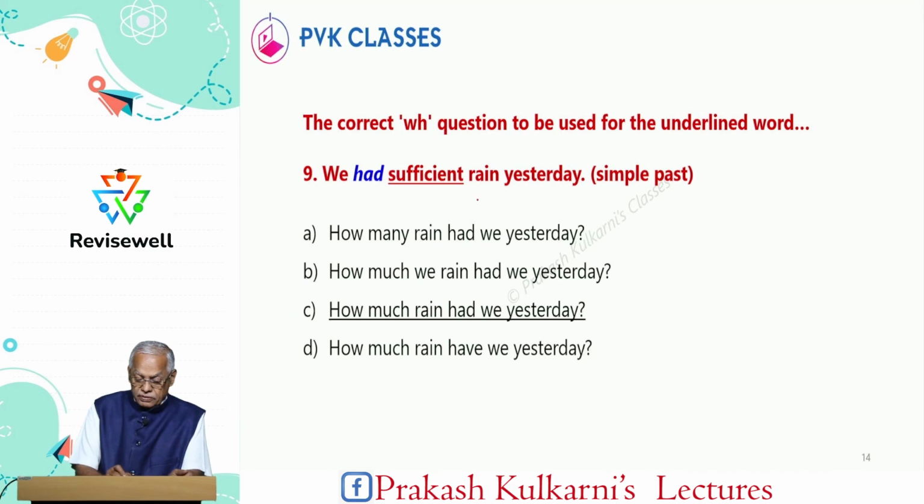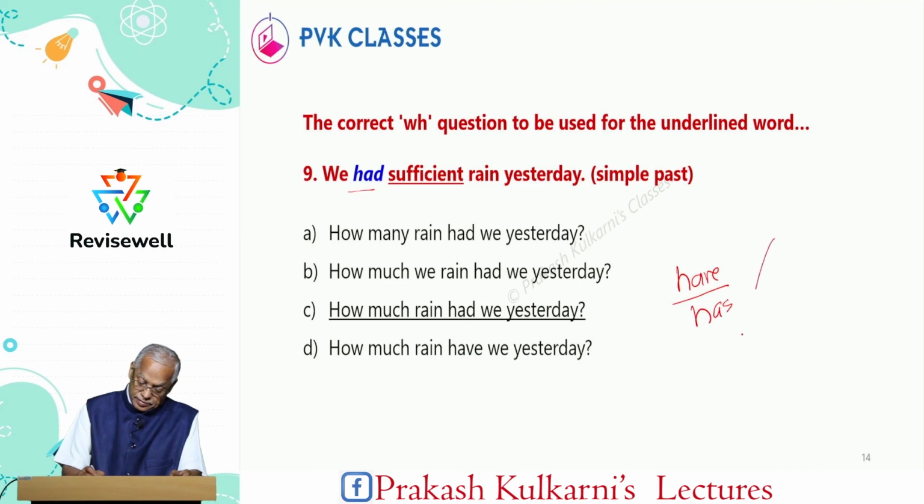Now, we had sufficient rain yesterday. Now, here the verb had is there. Now, please remember, have, has are present tense, had is past tense. So, this is present and this is past.